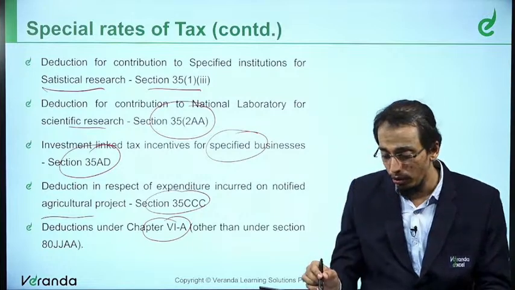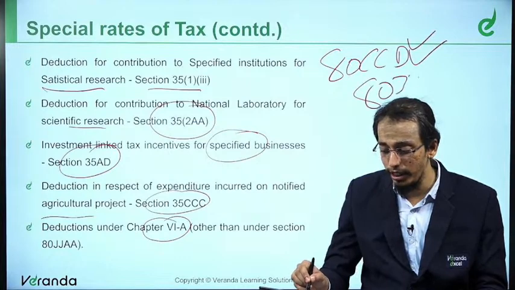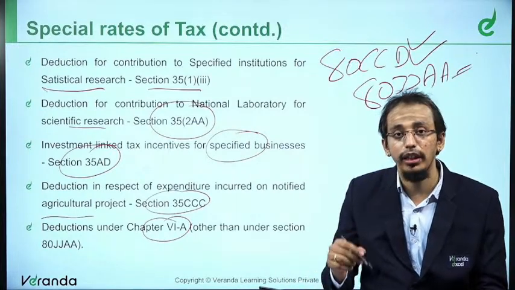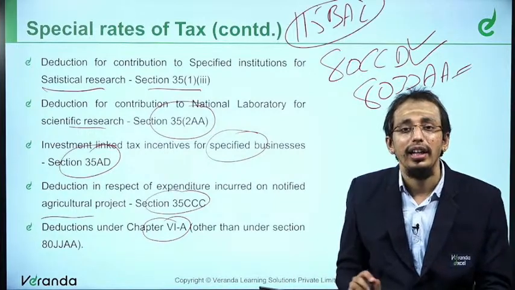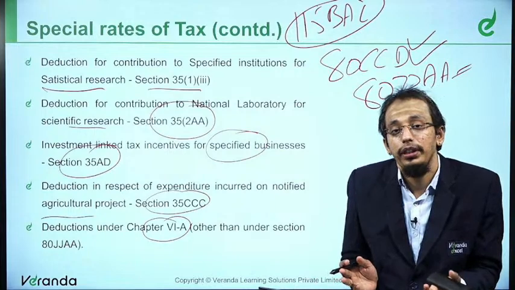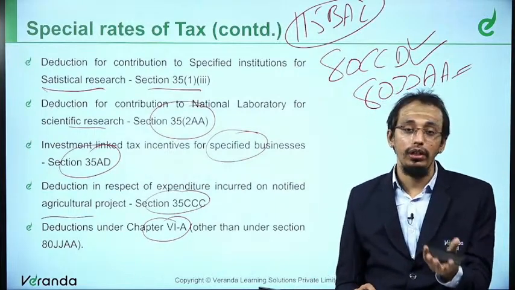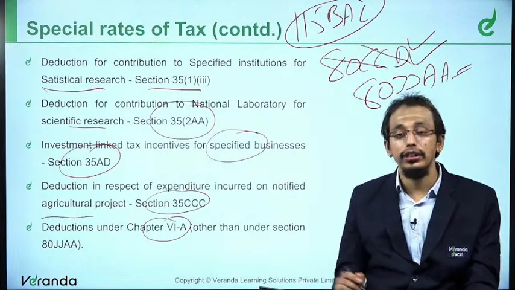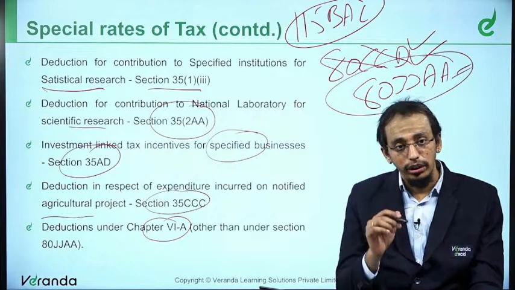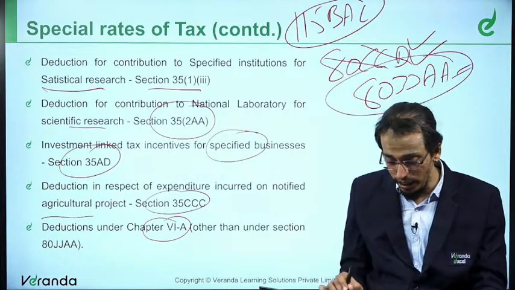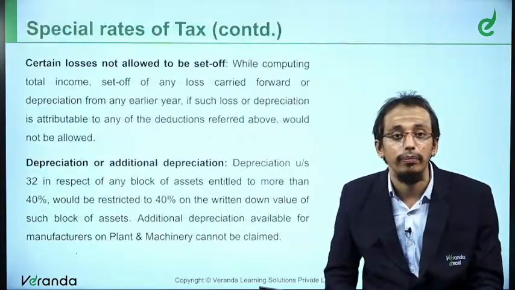There we saw two. One was 80CCD and the other 80JJAA, which can be claimed in the earlier regime, and that is for 115BAC, individual and HUF. 80CCD can be claimed only by an individual, it cannot be claimed by a cooperative society. Pension scheme, why would a cooperative society be involved? So 80CCD automatically is not applicable for a cooperative society, therefore they can claim only 80JJAA. So Chapter VI-A deductions cannot be claimed other than 80JJAA.